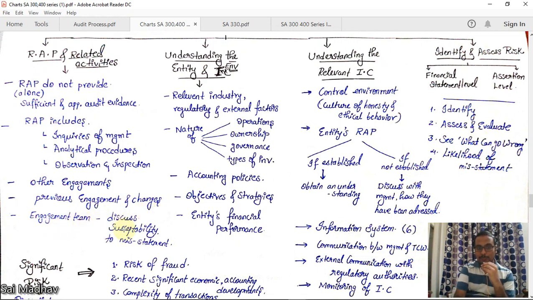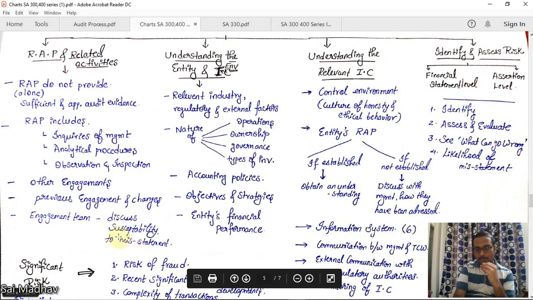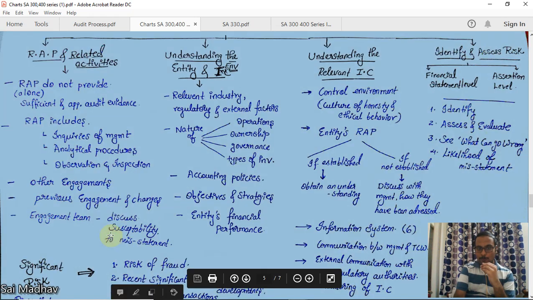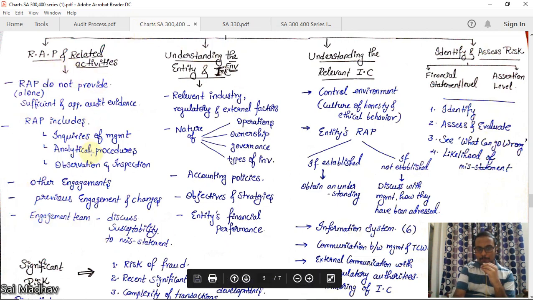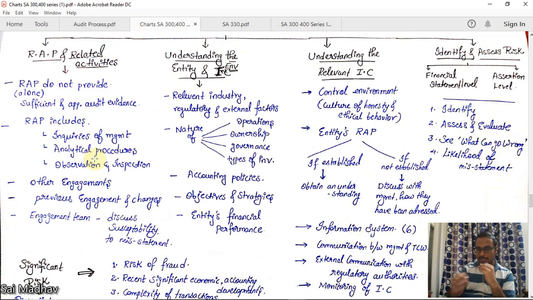Engagement team discussion on susceptibility to misstatement. You should discuss with your engagement team what the chances of misstatement are, in which areas there are chances. This will provide you RAP related activities. Now after performing all these, you should be able to write down a list: these are the areas in which the entity can have risk, so that I as an auditor should be obtaining more evidence in these areas.